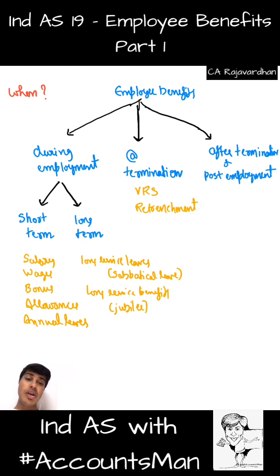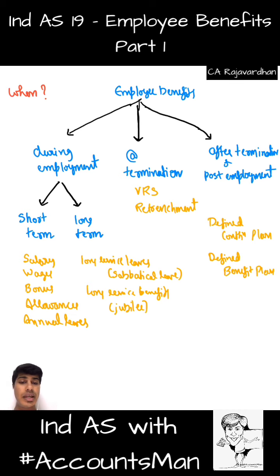becomes at the time of termination. After termination, whatever you pay as employee benefit to the employee is considered basically into two categories. One is defined contribution plan, or it can be called defined benefit plan. You get that? So these are the two types of post-employment employee benefits given